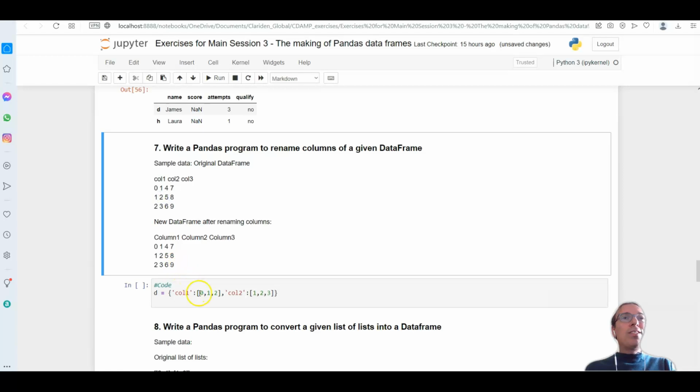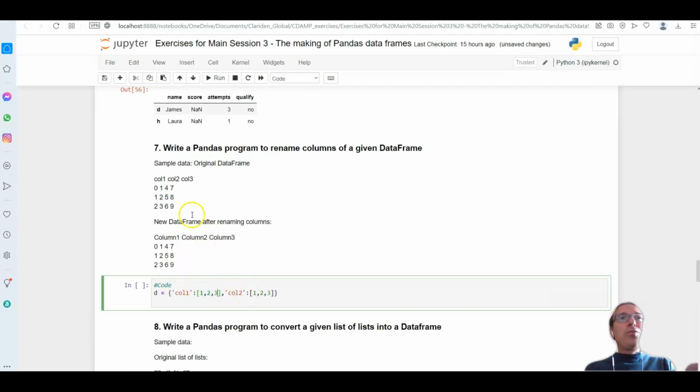So column 1 is actually 1, 2, and 3. Column 2 is 4, 5, and 6. And column 3 is 7, 8, and 9. And here we have the dictionary.